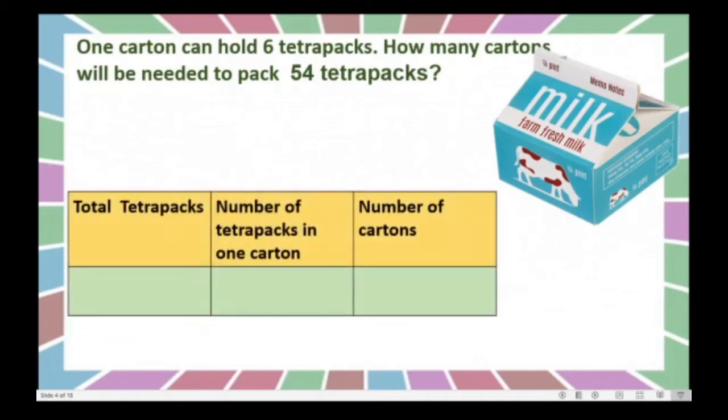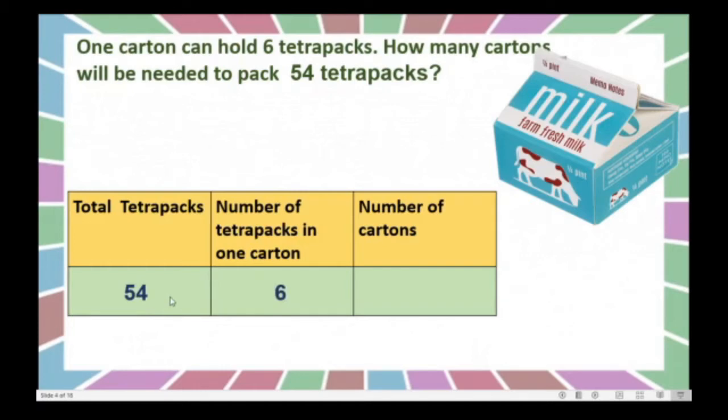Here we will make a table. How many total Tetra Paks are there? 54. Isn't it? It is given in the question. 54 Tetra Paks are there. And number of Tetra Paks in one carton. In one carton, how many Tetra Paks you can arrange? Yes, correct. 6. Come on. Now you can recite the 6 table because we are going to make the group of 6. Right? You can recite the table for 6 until 54 comes.